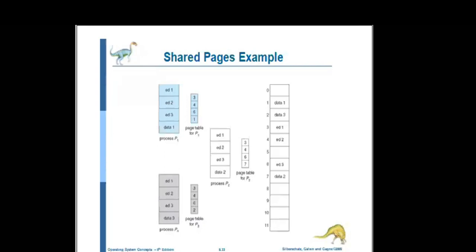But the common text code is the same for all the processes that will be sharing it. Sharing means here the code cannot be changed during its execution. Why? Because we give only a read-only permission, so it cannot change the code at the time of execution. This is the concept of shared pages. Is it clear?